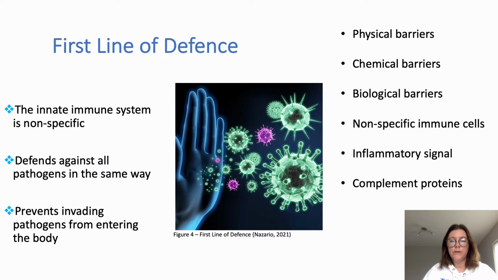There are 3 lines of defence to fight against foreign invaders. The first line of defence is non-specific, also known as the innate immune system. Its function is to defend against all pathogens in the same way and preventing invading pathogens from entering the body. These can include physical, chemical, and biological barriers, non-specific immune cells, inflammatory signal, or complement proteins.